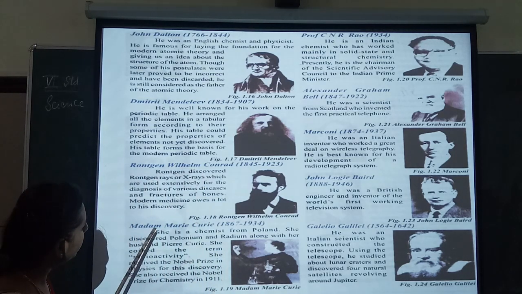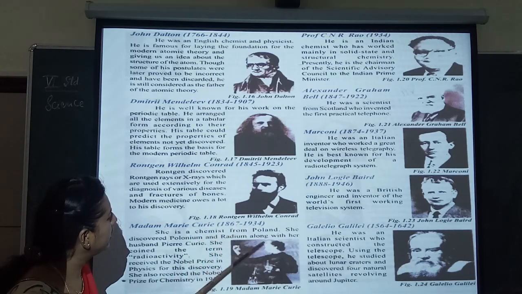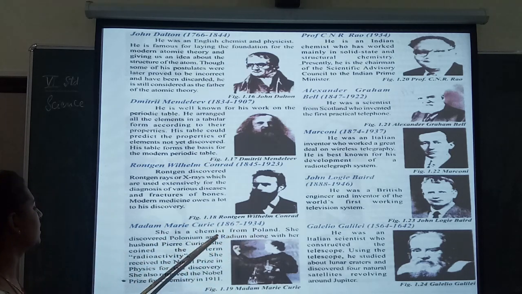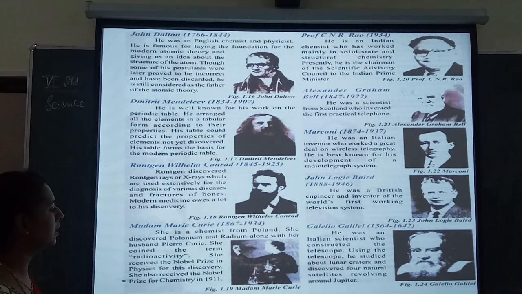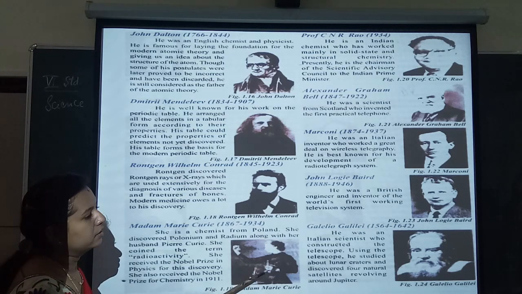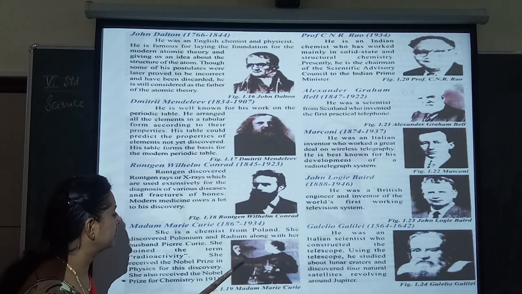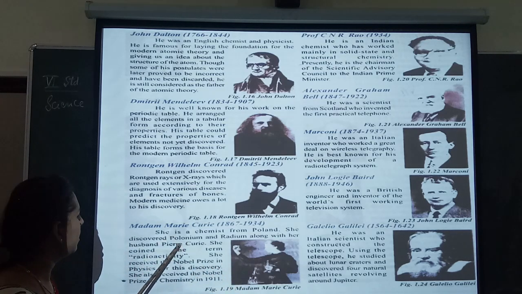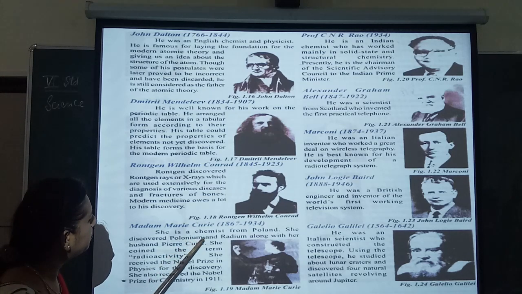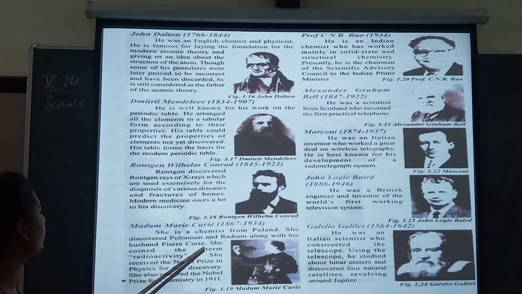Madam Marie Curie, 1867 to 1934. She was a chemist from Poland. She discovered polonium and radium along with her husband, Pierre Curie.